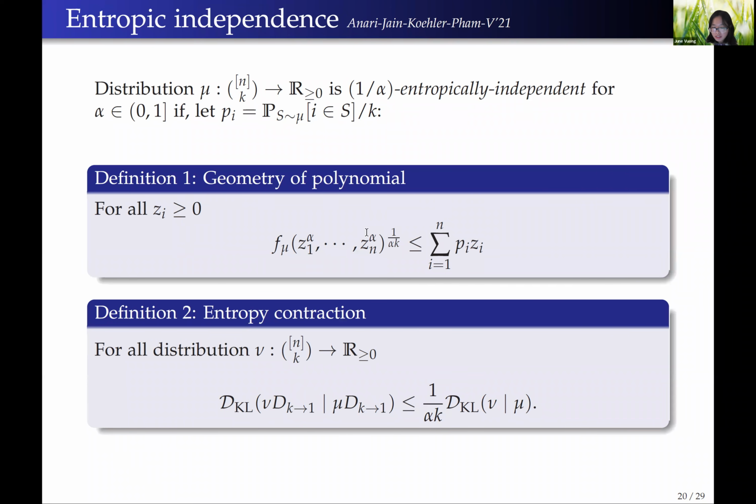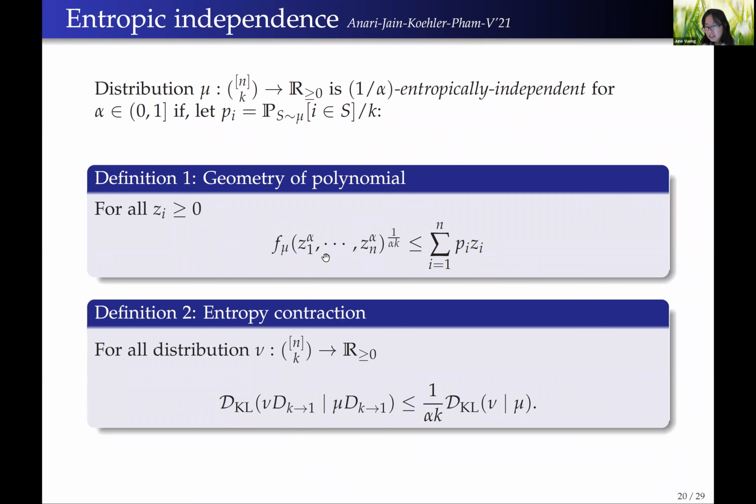This definition was introduced by Nima, myself, and Michal, Fred, and Huy in a paper this year. There's also an equivalent definition in terms of the entropy contraction of a certain operator called the down operator that sends a set of size k to a set of size 1 by selecting an element uniformly at random. But we only need the first definition for this talk.